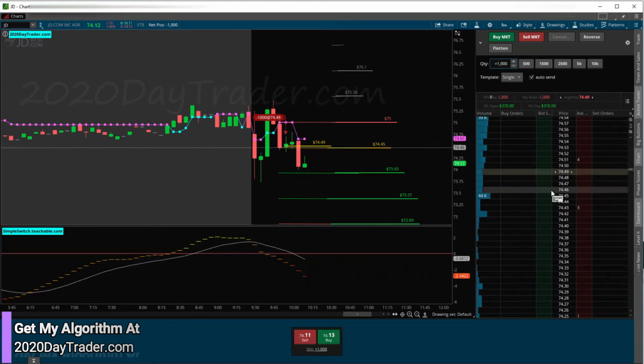So right here, you can see on this area, it's highlighted up there. That's telling me where I got in. We're short, so I have to buy it back. Spread is 3 cents right here, 10 and 13.